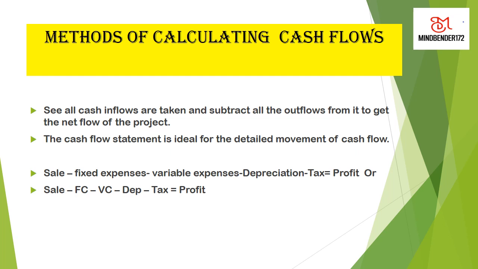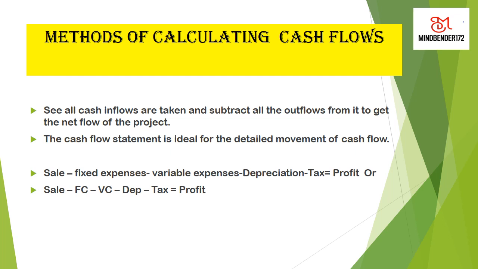But the easiest way for the finance people is to get a profit and loss statement. As we know, a profit and loss statement contains sale, fixed expenses, variable expenses, depreciation, and tax. So when we do this plus minus, we get profit.